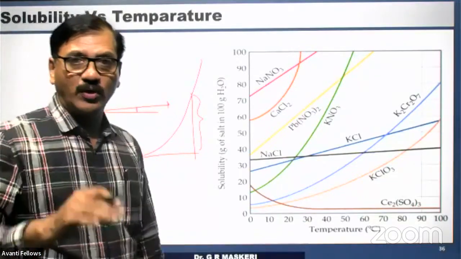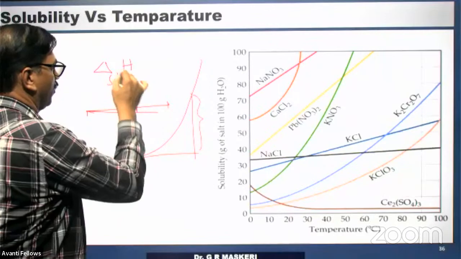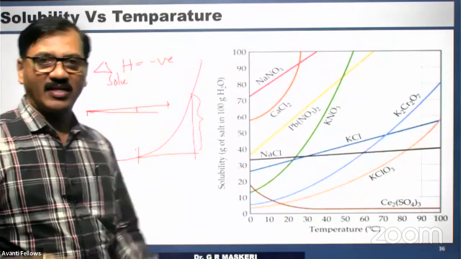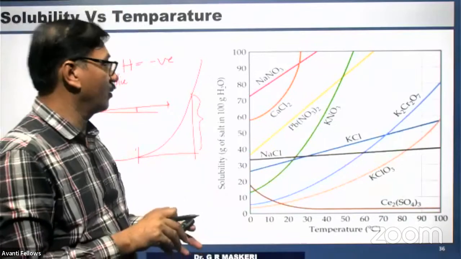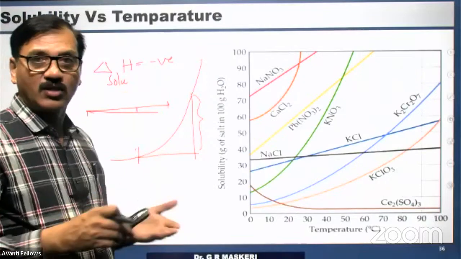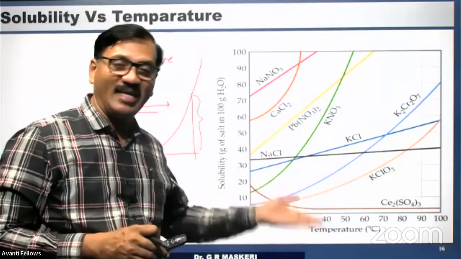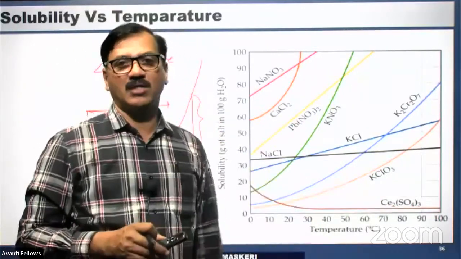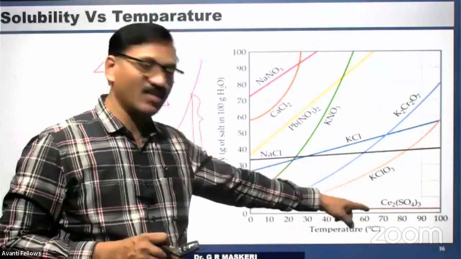And why is it so? It goes with the delta H solution values. For some, delta H is negative. Negative in the sense that heat is evolved in the process. It is an exothermic process. For those where delta H is negative, heating or giving more temperature won't increase the solubility. So this cesium sulfate dissolution is an exothermic process, therefore its solubility decreases.